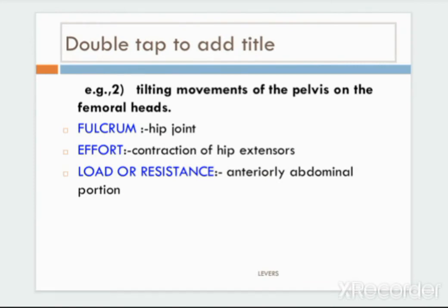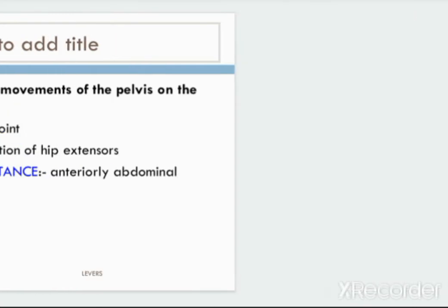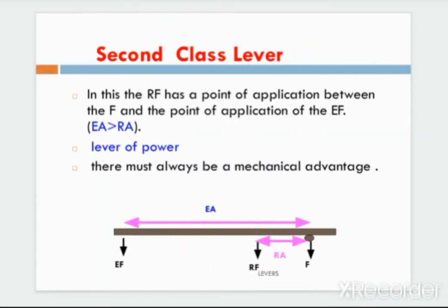The second example is the tilting movement of the pelvis on the femoral head. Here the fulcrum is the hip joint, effort is the contraction of the hip extensors, and the load or resistance is the anterior abdominal portion. So the first order lever, as I discussed, is known as the lever of stability.